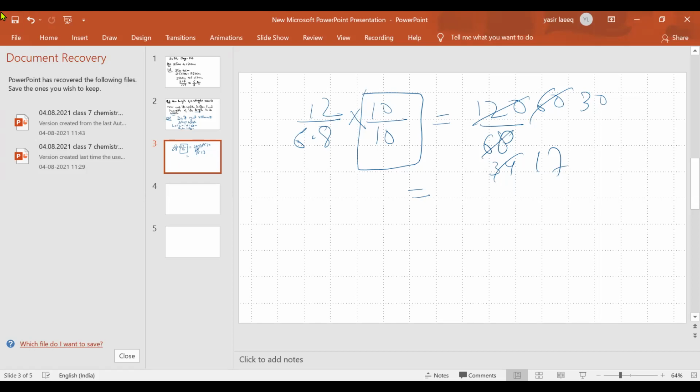Sir, the point was also there. I'm not seeing the point. Beta, you don't have the book? Beta, I am writing this from the book. This question is, yes, sir, the point is there. 12/6. Remember, if there is a decimal point, you should remove it first. Then only you will convert and make it into a ratio.